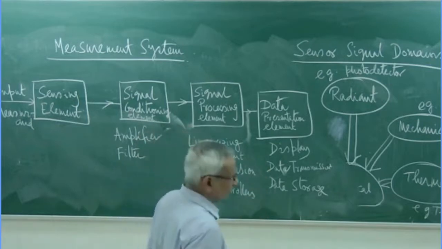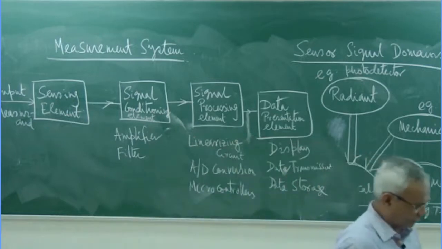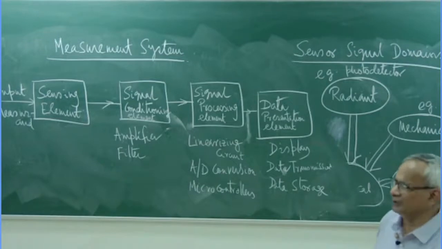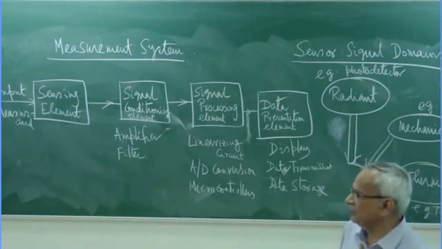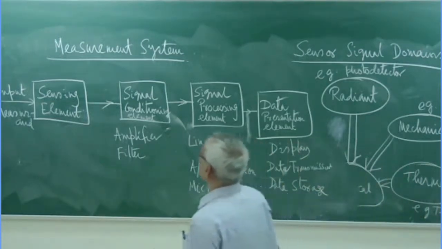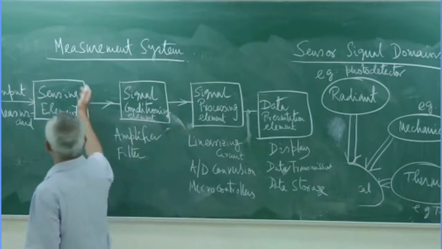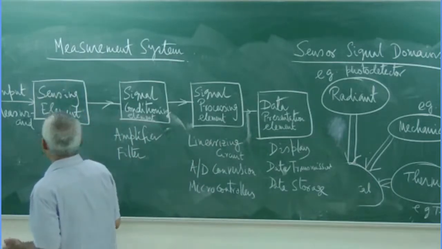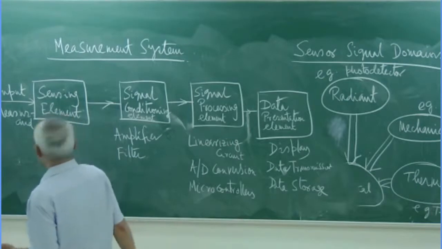So naturally we could say that instrumentation engineers are often jack of all trades but master of none, because they have to know that newer techniques and newer materials are coming up for sensing.